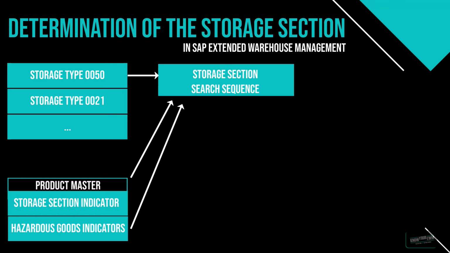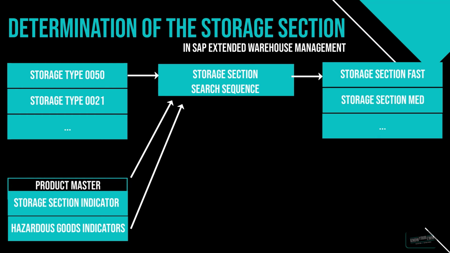And with these three information, the storage type search sequence, the storage section indicator in the product master, and the hazardous goods indicator, SAP EWM determines a suitable storage section search sequence. Well, and this storage section search sequence basically follows the same rules as we already had it with the storage types, which means it supplies a list of storage sections in which SAP EWM is going to search for suitable bins for the put-away warehouse task creation.